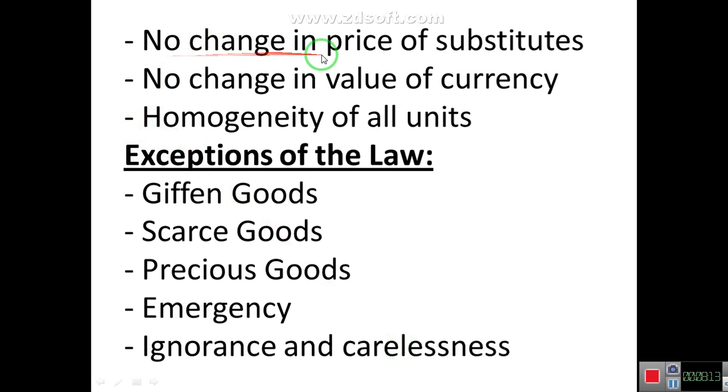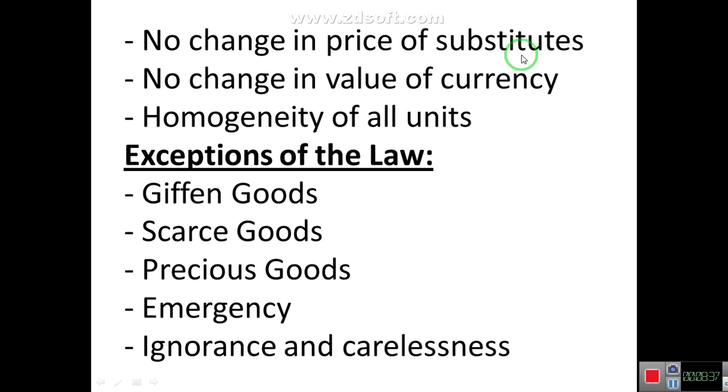Next is no change in the price of substitute goods. Substitute goods are those goods which are used in place of another, for example, Pepsi and Coke. Pepsi can be used instead of Coke, or Coke can be used instead of Pepsi. Both are close substitutes, and if the price of one substitute falls, it affects the demand for the other.